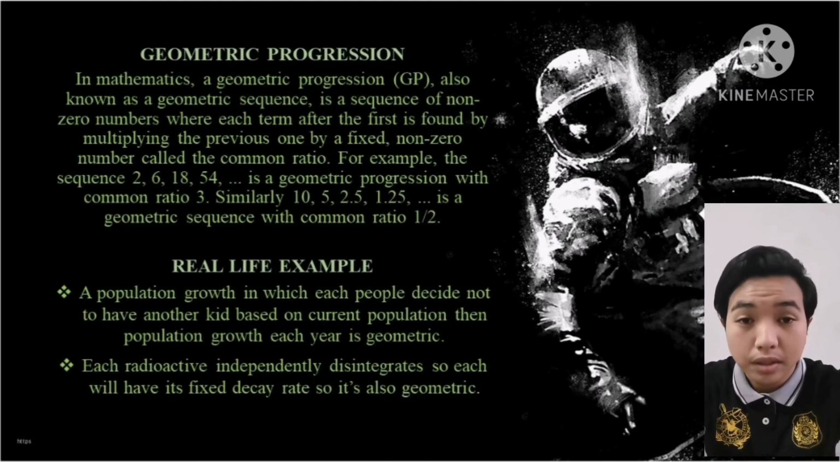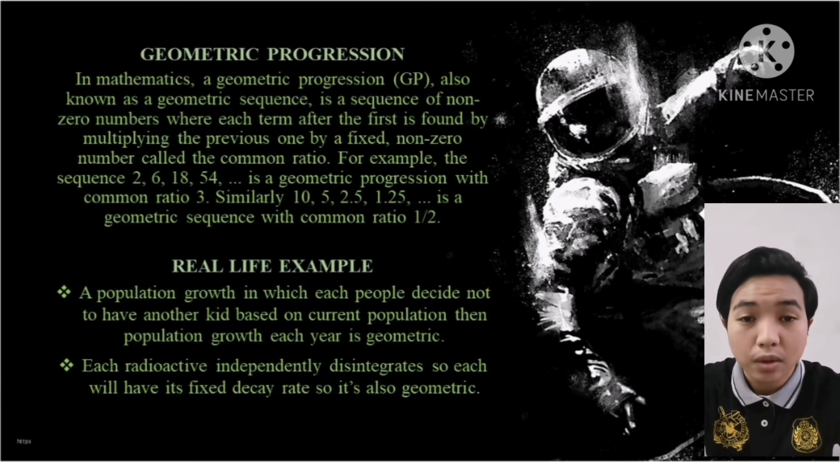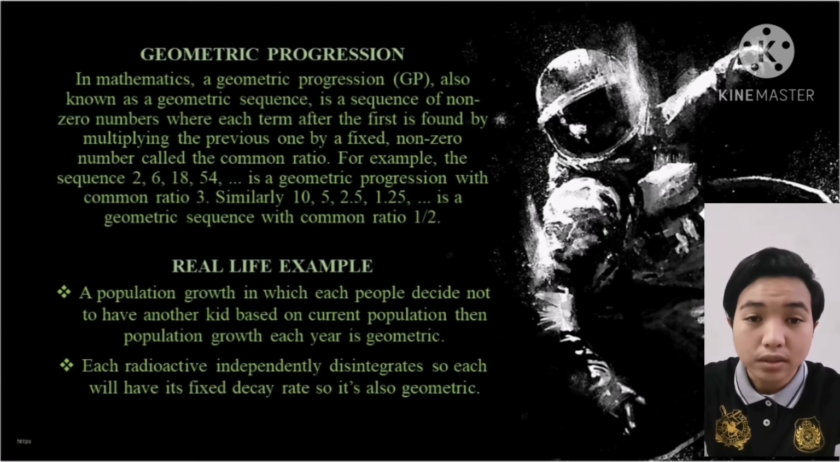Next, I'm going to talk about geometric progression. In mathematics, a geometric progression, GP, is also known as a geometric sequence. It's a sequence of non-zero numbers where each term after the first is found by multiplying the previous one by a fixed non-zero number called the common ratio. For example, the sequence 2, 6, 18, 54 and so on is a geometric progression with common ratio 3.